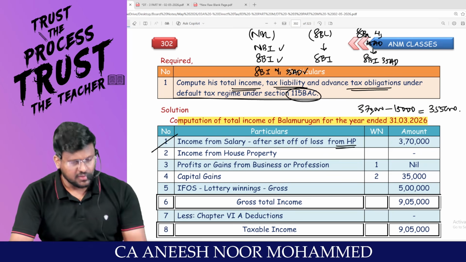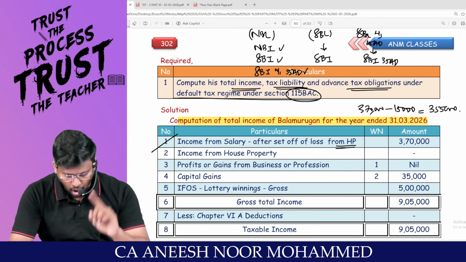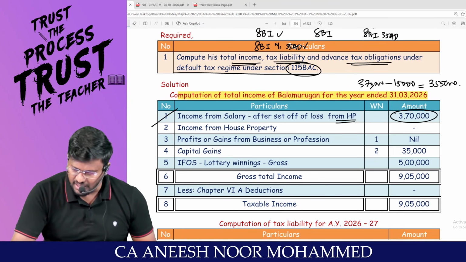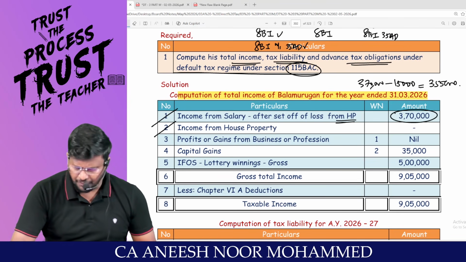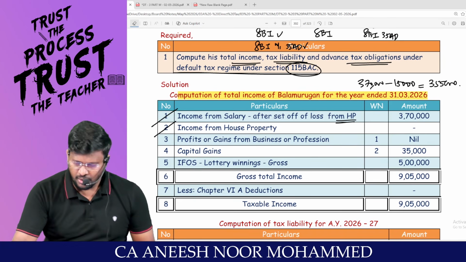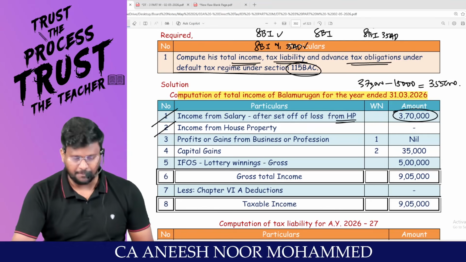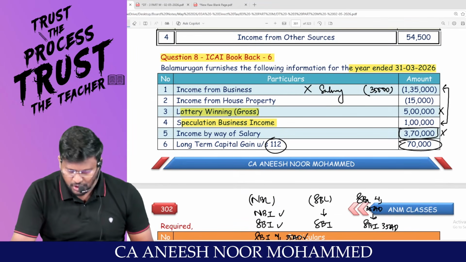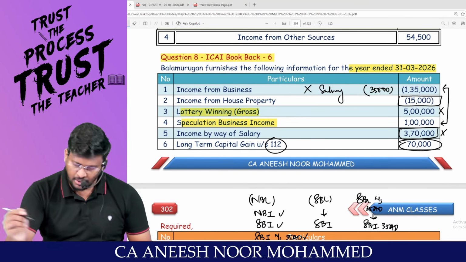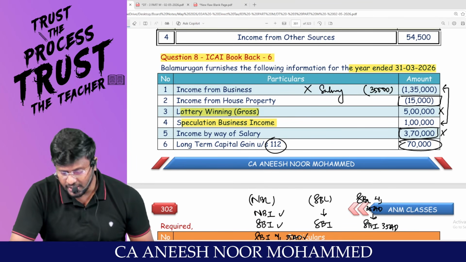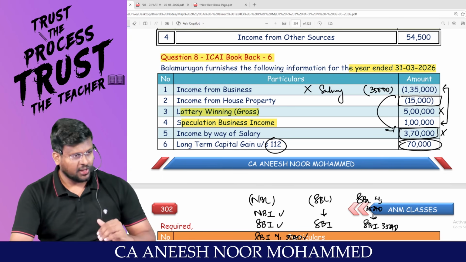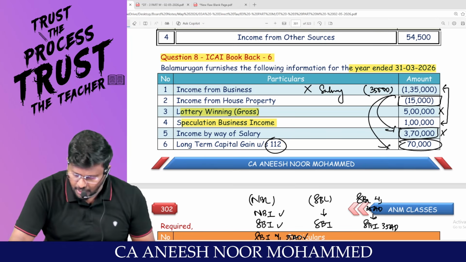Sir, this is one option available, but this is not the best tax planning. Better tax planning is to knock off the loss against the long-term capital gain. Am I right, sir? Come on, man. So that 3,70,000 we have fully written. Income from house property, actually house property loss of how much? 15,000. Am I right? So what is the tax planning? We thought, okay, this 15,000, instead of setting off against the salary, we are going to set off against long-term capital gain. Am I right, sir?